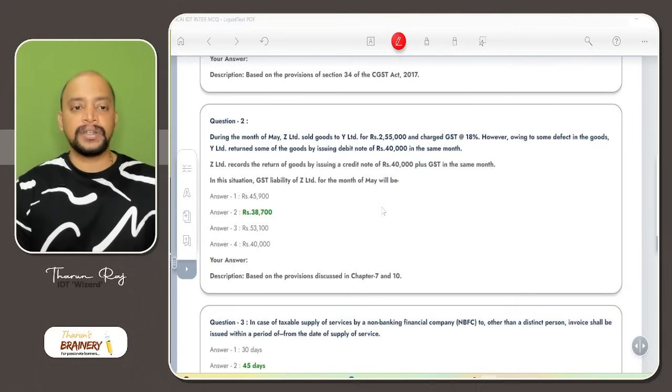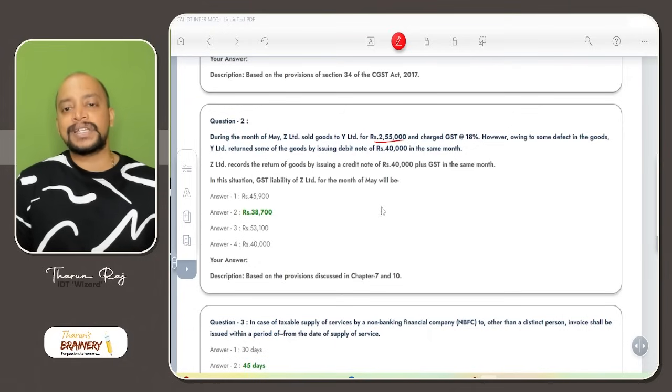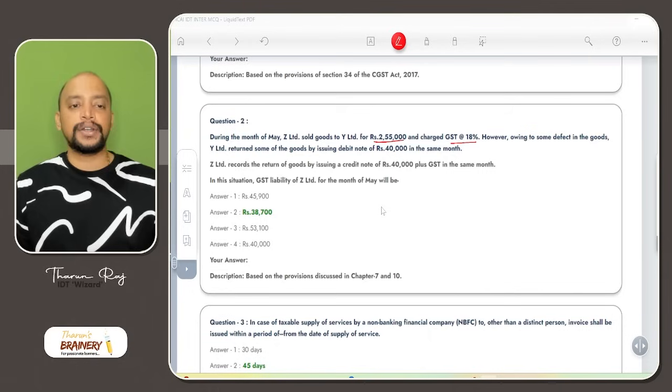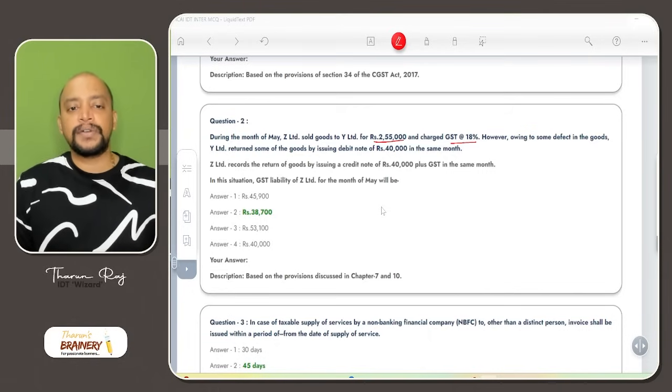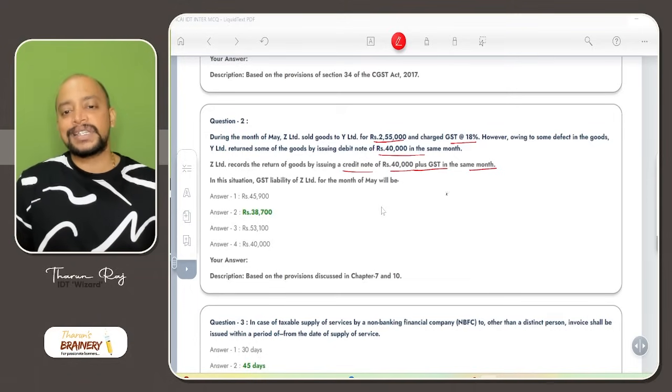Then next question, during the month of May, Z Limited sold goods to Y Limited for 2,55,000 and charged GST 18%. However, owing to some defect in the goods, Y Limited returned some of the goods by issuing a debit note of 40,000 in the same month. Z Limited records the return of goods by issuing a credit note of 40,000 plus GST in the same month. What is the GST liability?